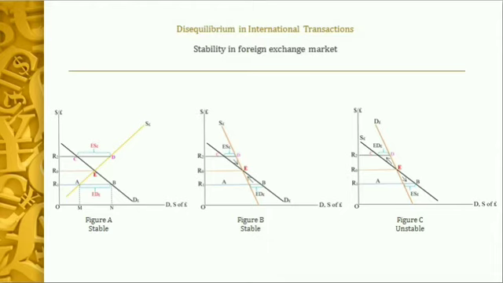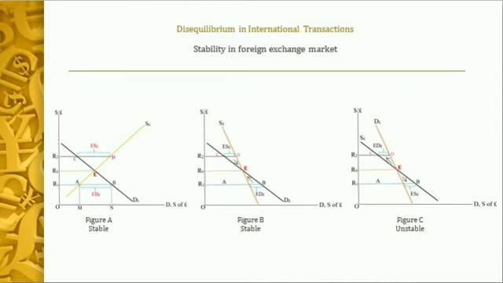But here we can always find out that at any exchange rate which is above R0, there is an excess supply for pound, so that prices fall or the exchange rate falls automatically, so that it reaches R0. And at any exchange rate below R0, suppose at R1, there will be an excess demand for pound, so that the economy will automatically be moving towards the equilibrium point E by increasing the exchange rate. So here again the equilibrium is stable, and any surplus or any deficit will be automatically corrected.